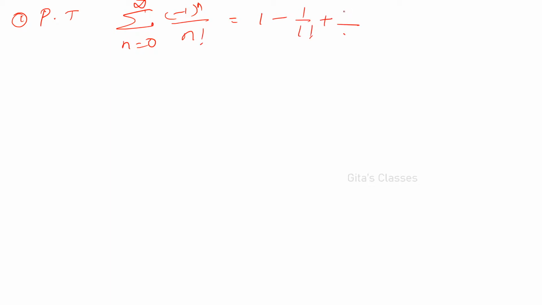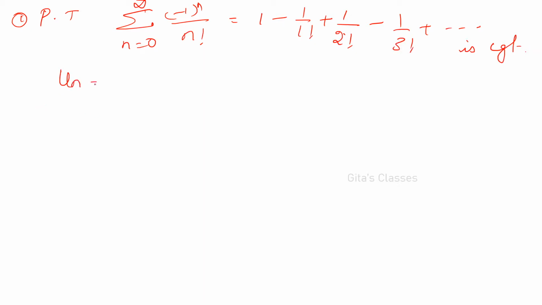The question is: prove that the sum, n varies from 0 to infinity, of (-1)^n by n factorial, that is 1 minus 1 by 1 factorial plus 1 by 2 factorial minus 1 by 3 factorial plus and so on up to infinity, is convergent. Prove that this is convergent.